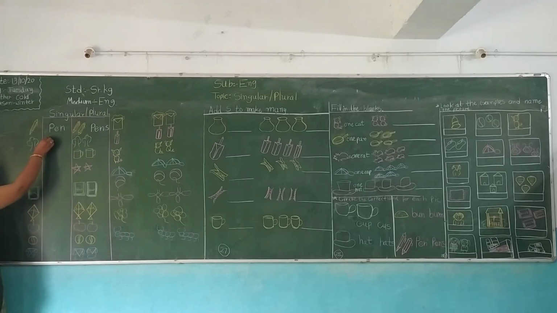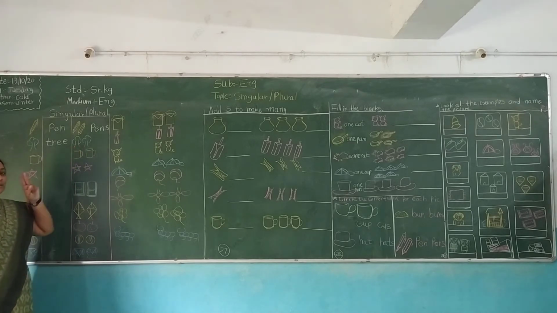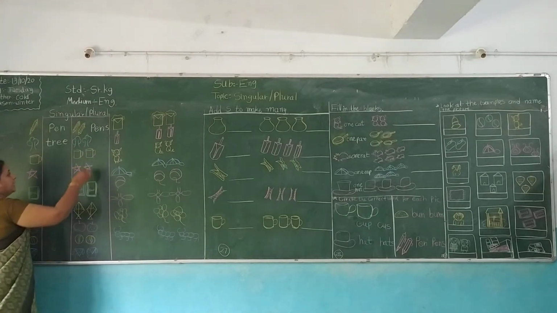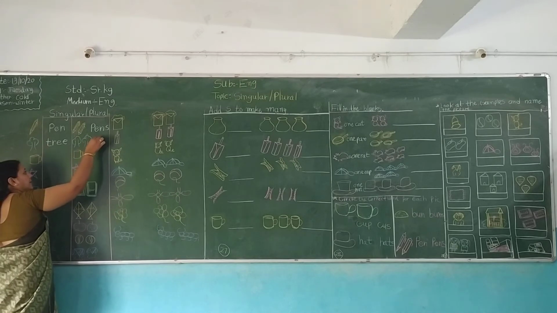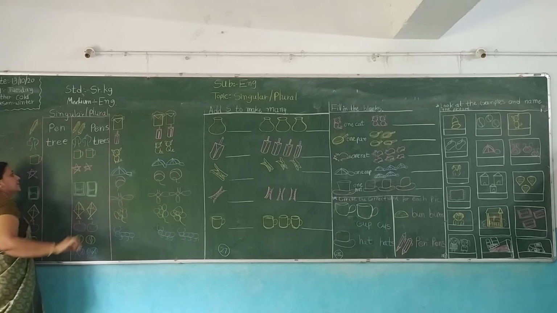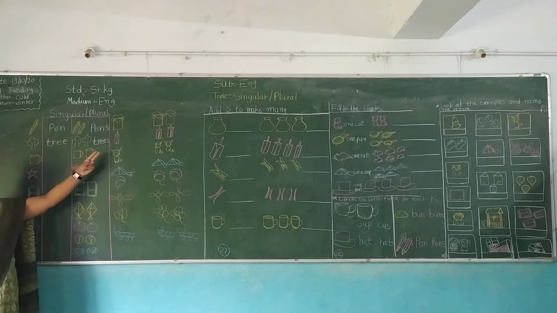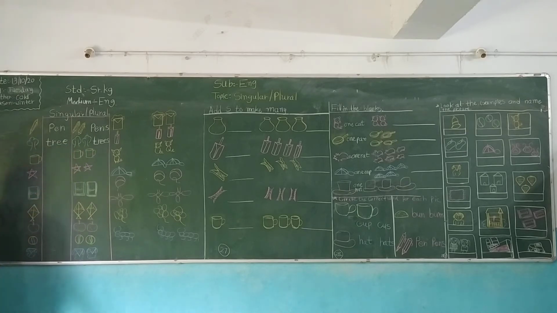Next is which picture? Tree. It's one tree. T-R-E-E. Tree. Okay. And there are two trees. So we write here T-R-E-E-S. Trees. Okay. Trees. How to read? Trees. Then next is